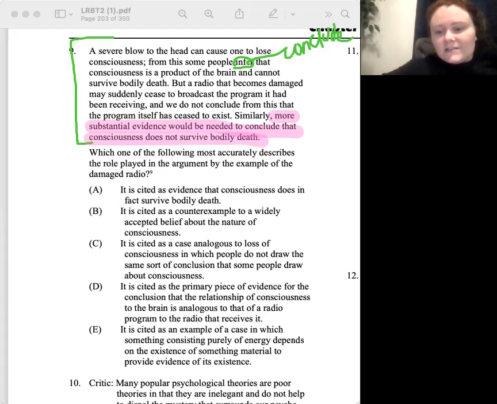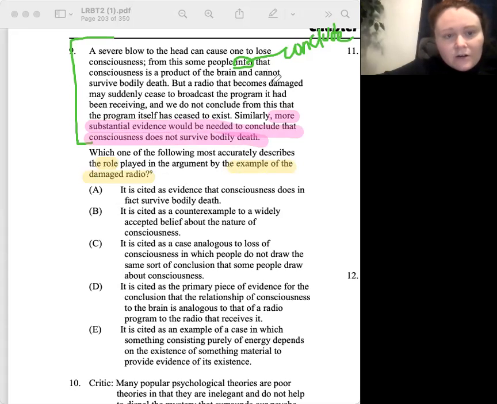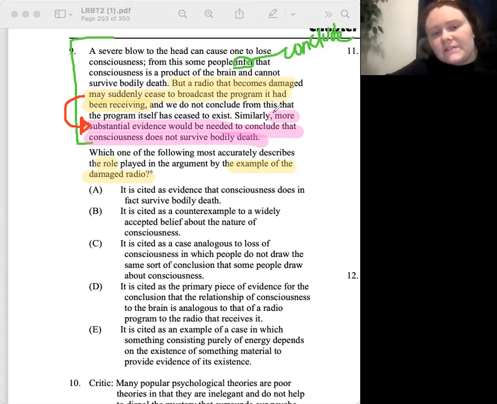All right, so then we read our question stem, and it says, which one of the following most accurately describes the role played in the argument by the example of the damaged radio? So we want to go up and find the example of the damaged radio. So where it says, but a radio becomes damaged. Got it. And then what we do is we want to make a prediction here and ask ourselves, what role is this sentence playing in relationship to our conclusion? Like how does the author use this sentence in relation to the conclusion?